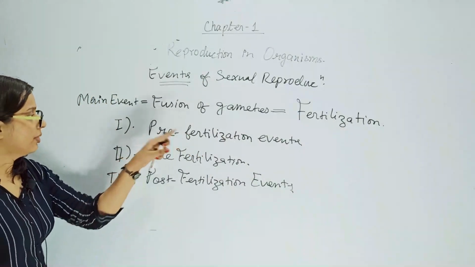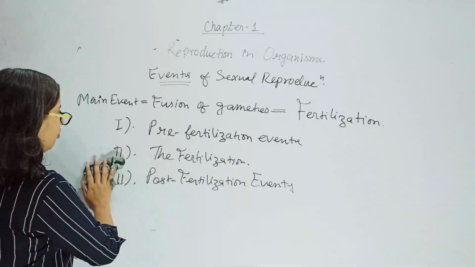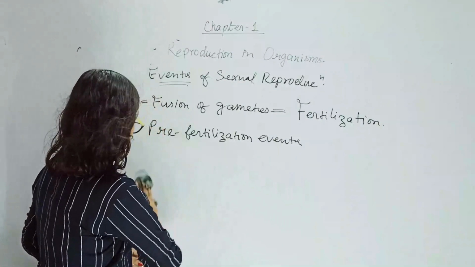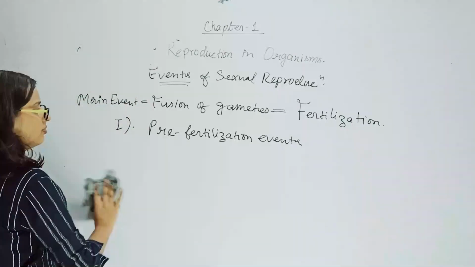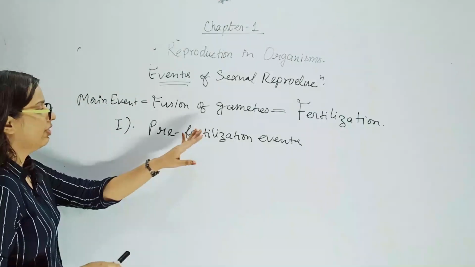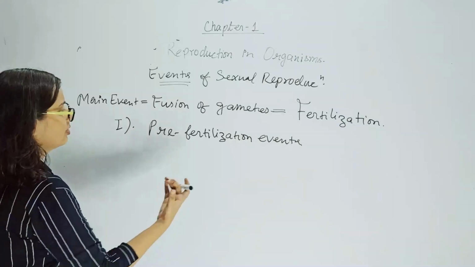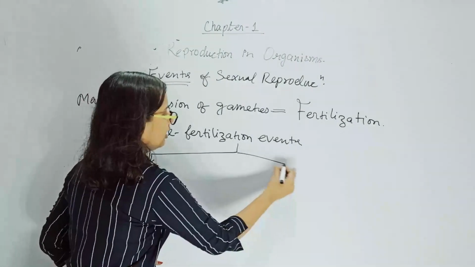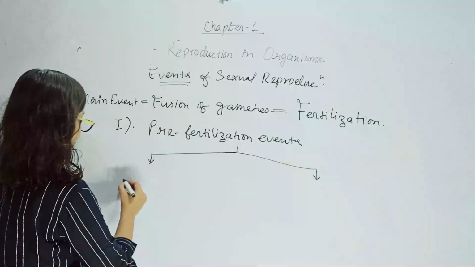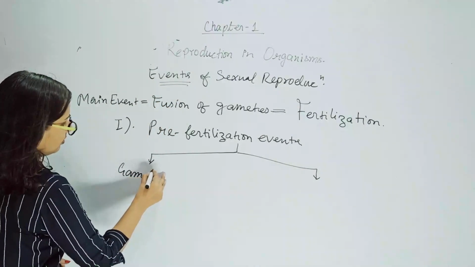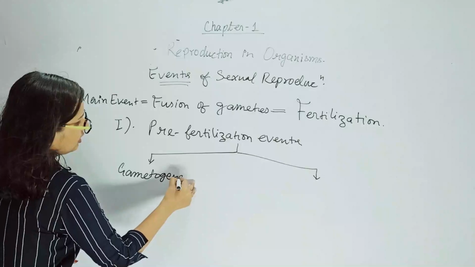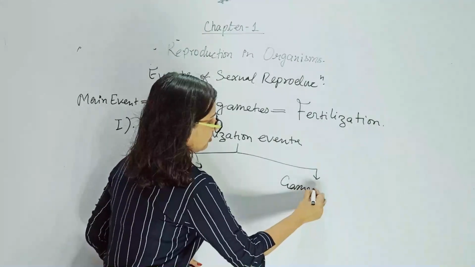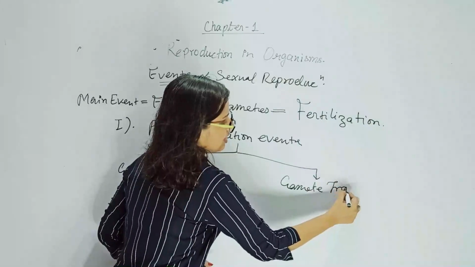So let us come to the pre-fertilization event. What can happen before the fertilization? So pre-fertilization events consist of, basically here you have to study 2 things: gametogenesis and the gamete transfer.